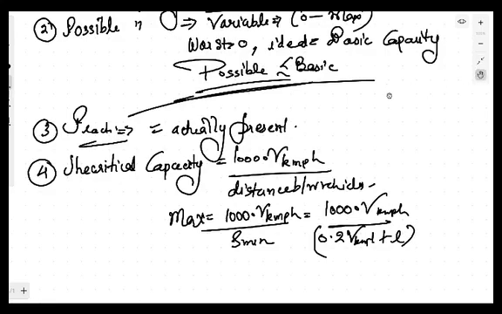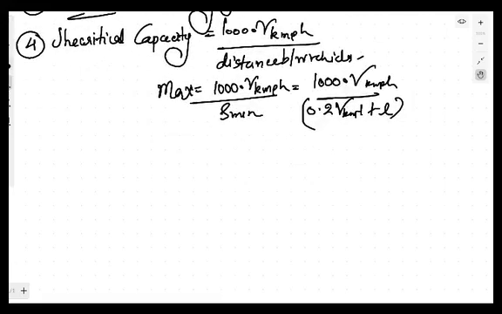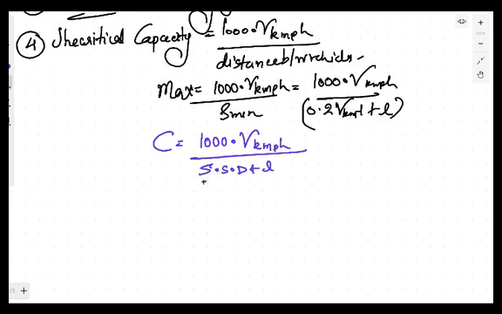Now, if the vehicles are present not at the minimum distance but at any other distance, then you will use the same relation, but the capacity will be 1000 into V in kilometer per hour divided by the stopping sight distance plus L. If they are far apart, then you will use this distance equal to the stopping sight distance. Remember this case. Otherwise, if they are at the minimum distance, then you can use the previous relation directly. Fine. This is the capacity.